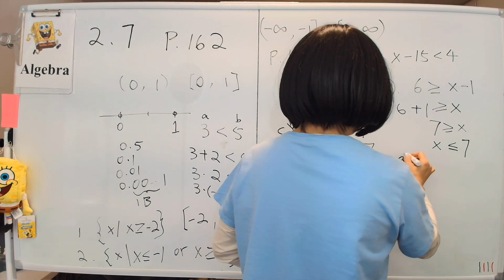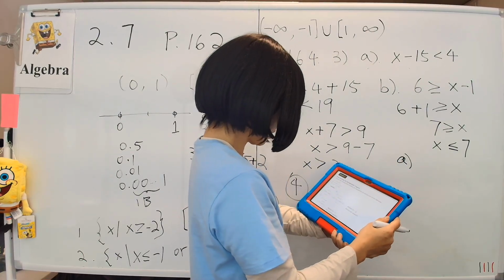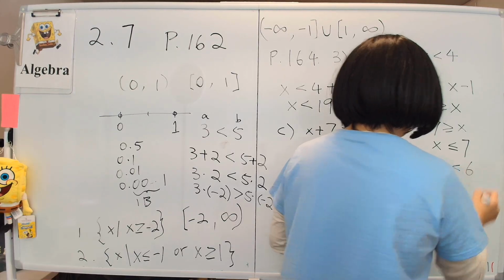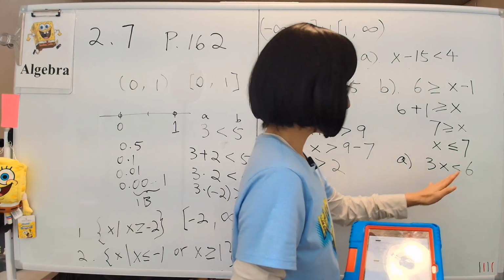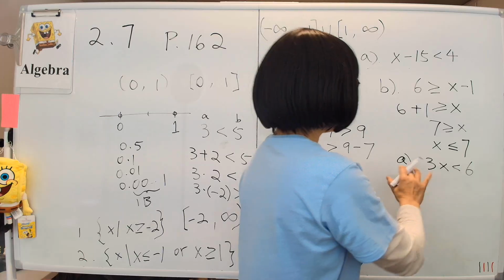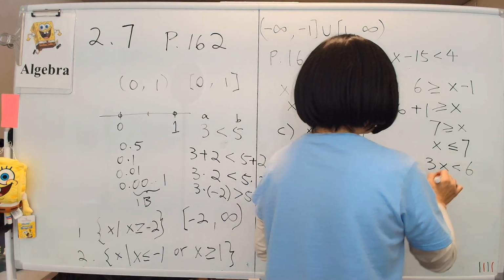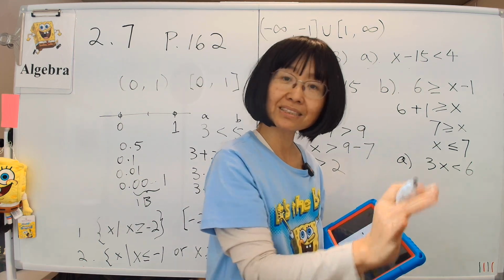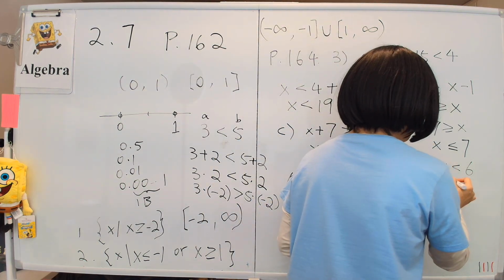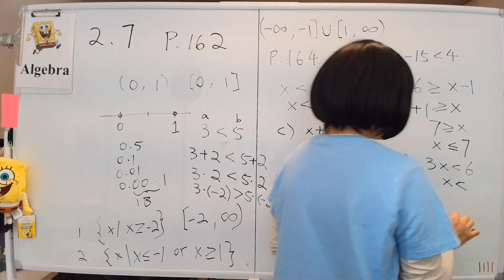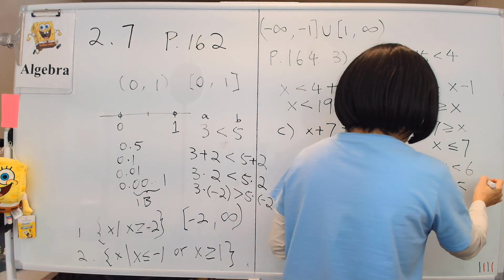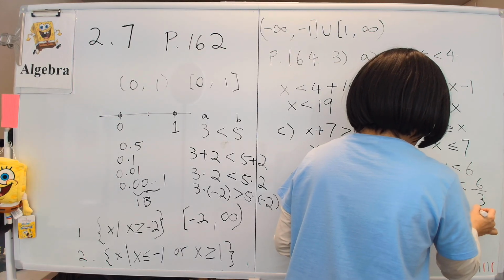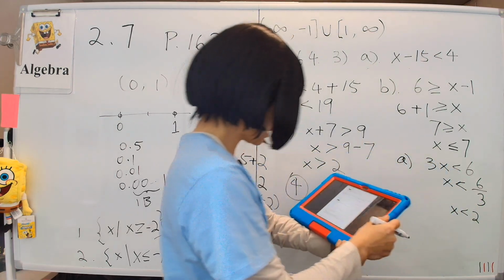What does part A want? Part A is 3x less than 6. As you can see, this kind of problem is a lot like equalities, so you do it exactly the same way. 3 is positive. Remember, dividing by positive numbers doesn't change a thing. So we can just do it like we do in equations. You push the 3 across and down as a division, and the answer is x less than 2. That is the answer for part A.